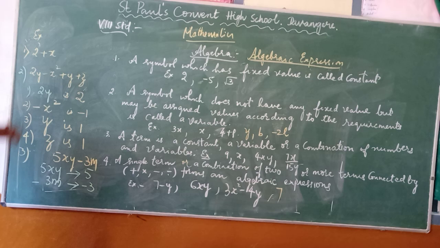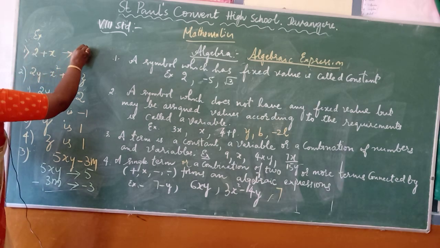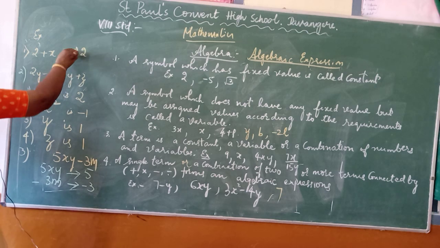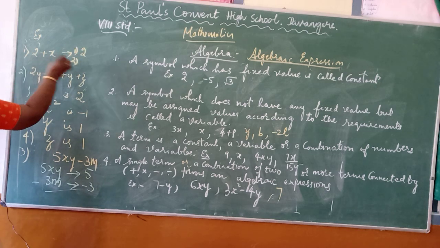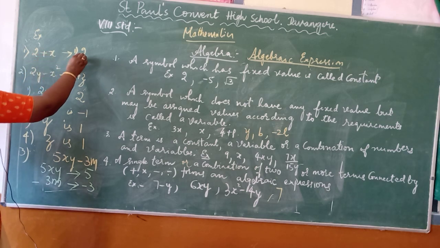In this first example, how many terms are there? 2 terms. The first term has only the coefficient. And in the second term, you have the variable x and the coefficient, if nothing is written, it is 1.